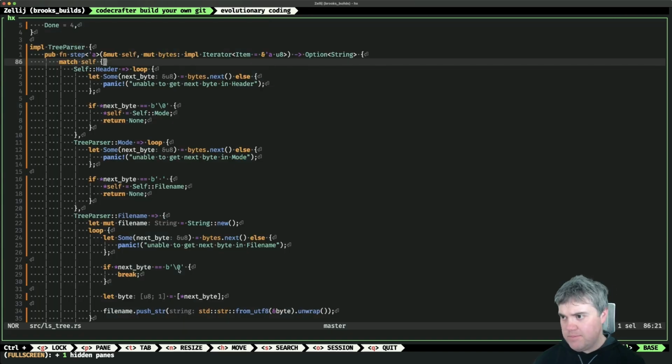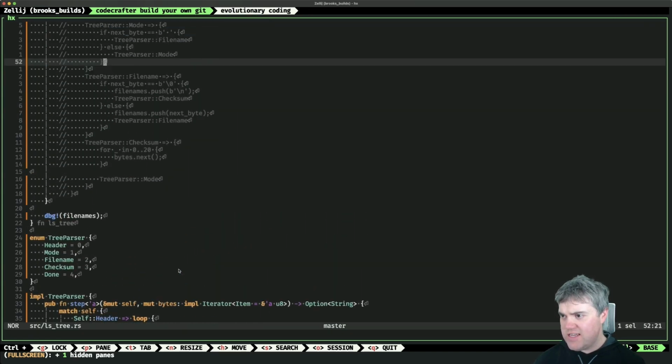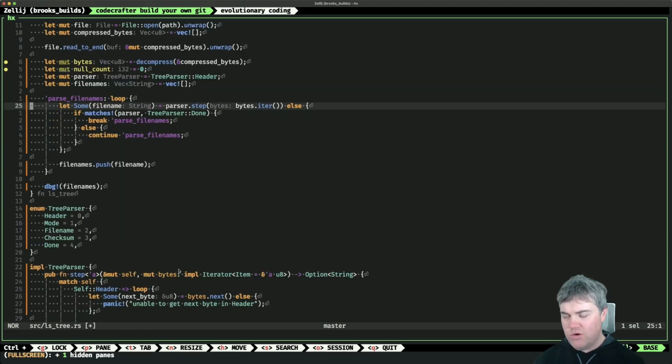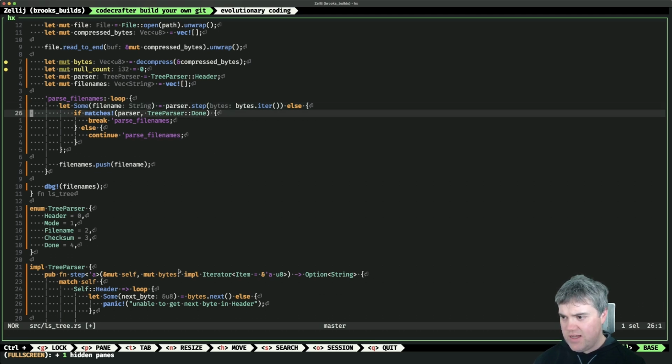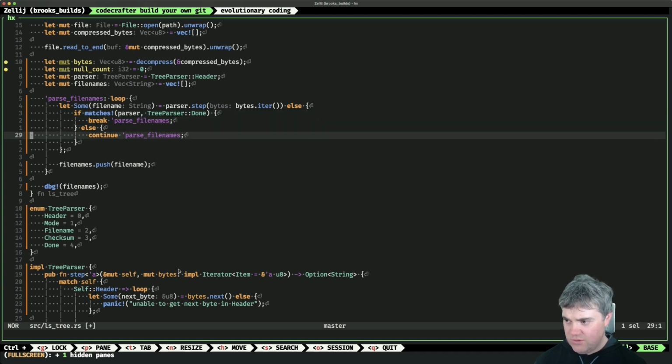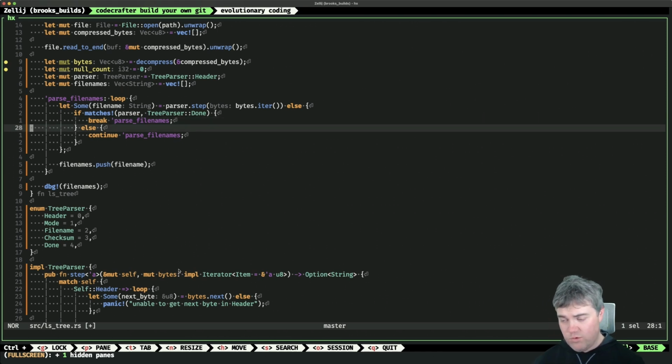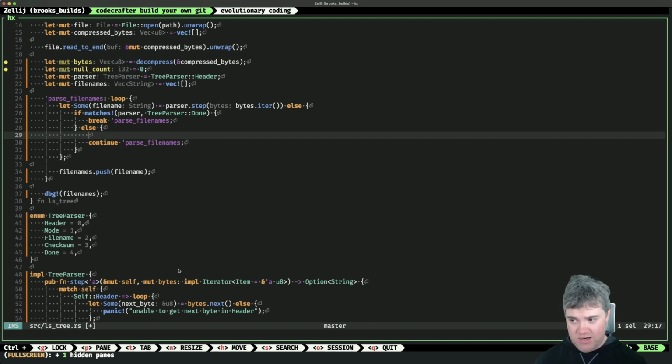Okay, I don't want to do a step through it. Debugging time. Okay, so we're going to step through the parser, hand it the bytes iterator. If it matches done, break, otherwise continue. So obviously we're never breaking, so therefore we're always continuing. Unless, of course, it's never getting here. So time for my favorite part, which is we just start throwing in logs and then just sort of tracing through and seeing what's going on.